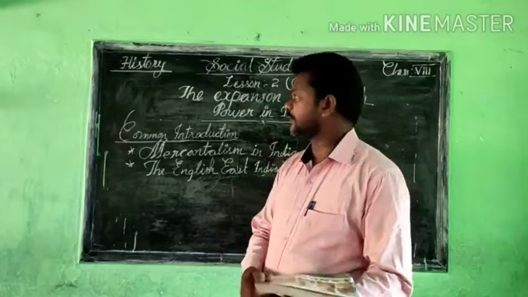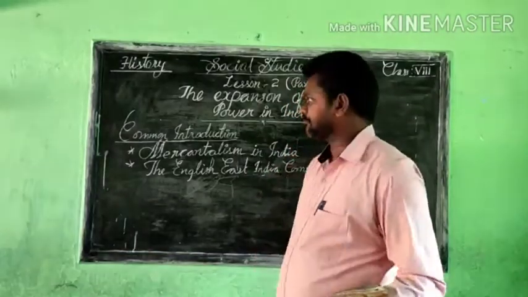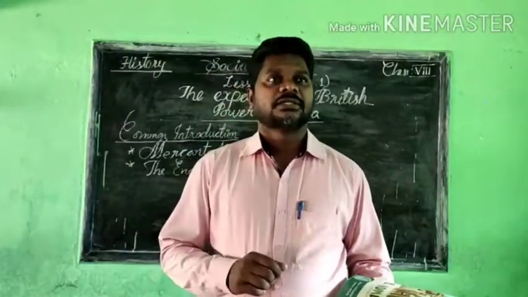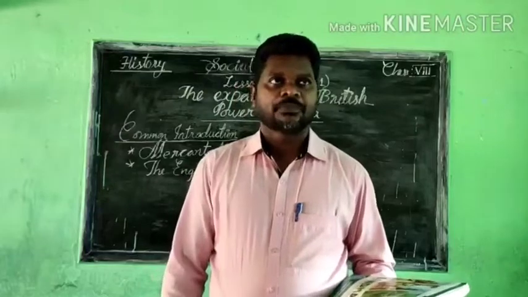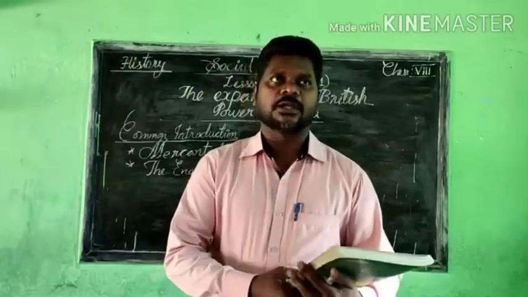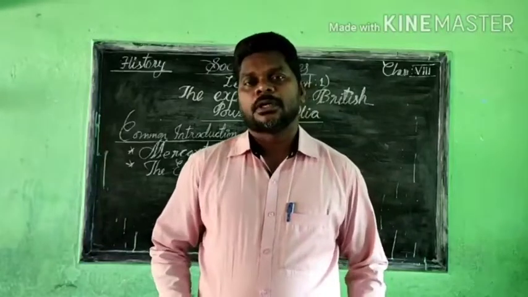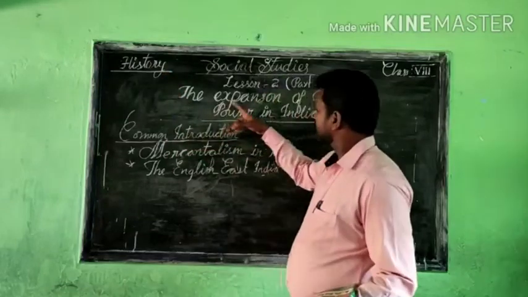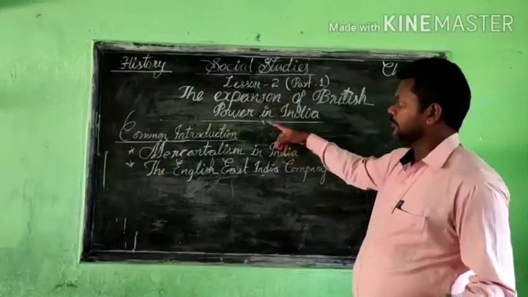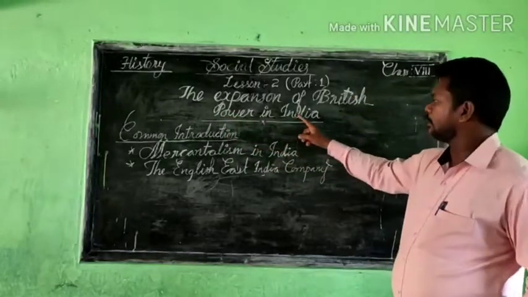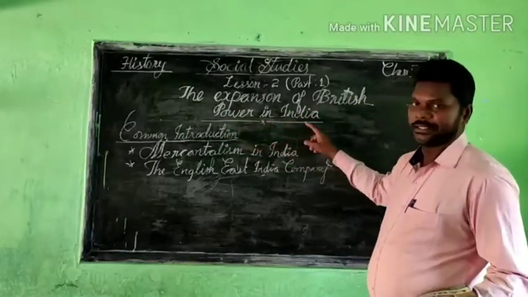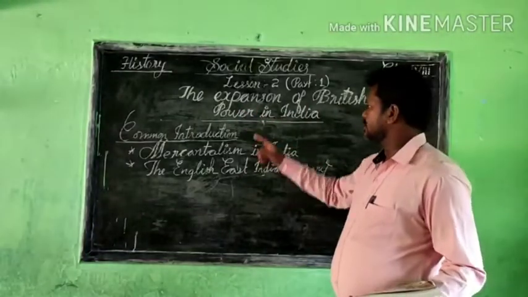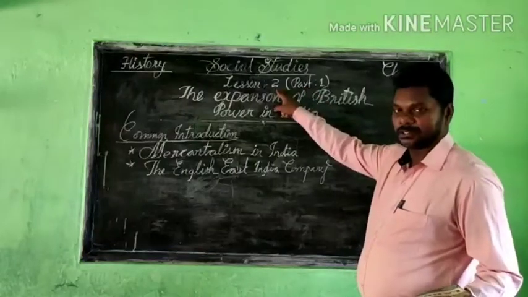In the last episodes we completed three different classes of social studies: one history part, one lesson from geography, and one lesson of politics. Now we have to come back to the history part. History, lesson 2. The title is the expansion of British power in India. This is the first part of this second lesson.